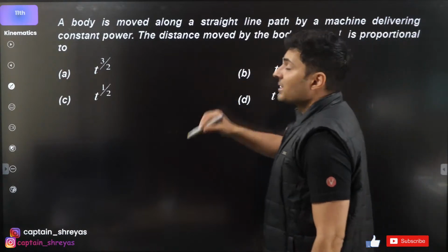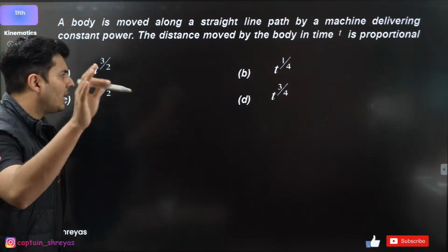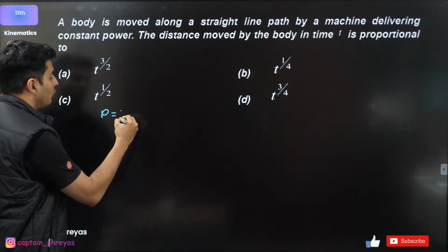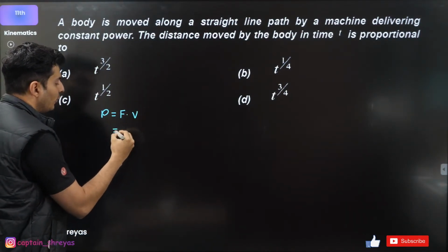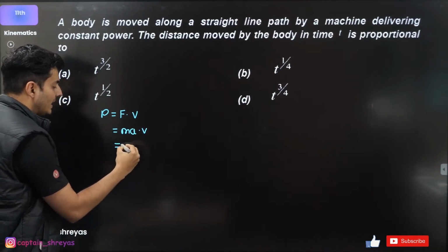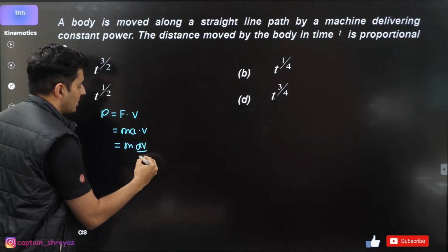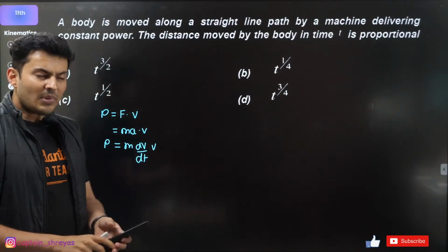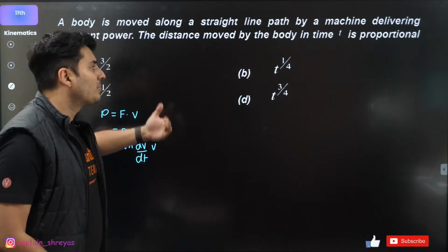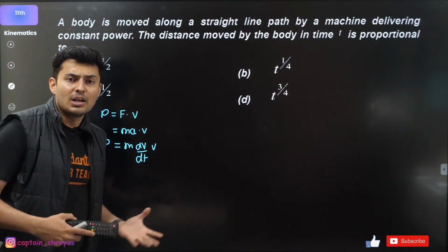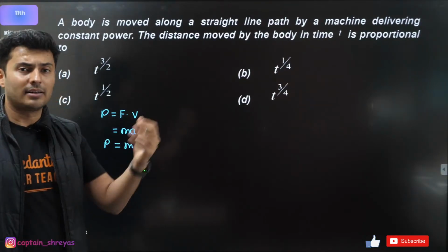So power is constant. So power's formula, if you remember, then probably you can proceed ahead. Power is force into velocity. Force is mass into acceleration. Acceleration is derivative of velocity. Looks like, because power is constant and you have to find who is proportional to whom, most likely you have to integrate a few things to find out what is the exact relationship.